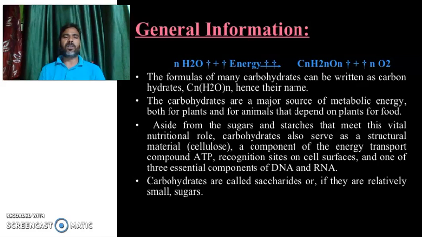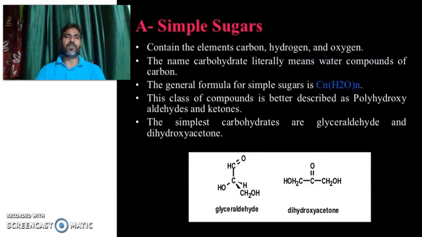So carbohydrates are called saccharides if they are relatively small sugars. So simple sugar, what does it mean? Contains carbon, hydrogen and oxygen. The name carbohydrate literally means water compound of carbon. The general formula for simple sugar is CnH2nOn. This class of compound is better described as polyhydroxyaldehyde and ketone. The simplest carbohydrates are glyceraldehyde and dihydroxyacetone.